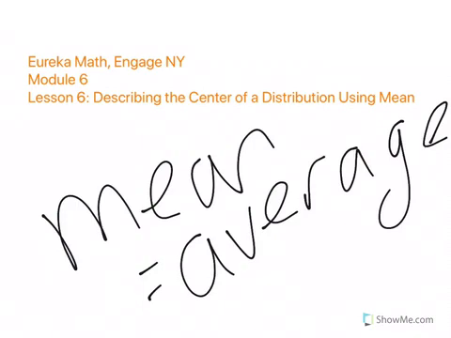I'm going to show you, there's kind of two methods, and Engage New York shows you a lot of different ways to do it. There's many methods to look at the mean. I'm going to show you two of the ones that I want to talk about today. The first is called the fair share method, basically just balancing out a number line. And then the second is, I just want to show you the kind of traditional way of finding the mean based on an algorithm. So let's go ahead and get started.